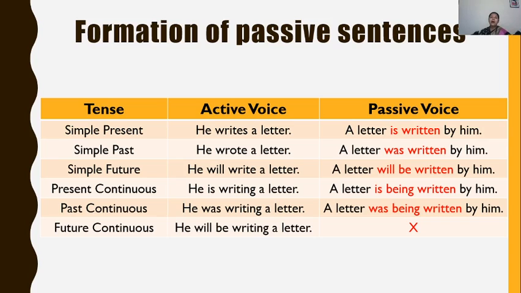So now in past continuous tense, suppose the sentence is he was writing a letter, so the structure in passive will be a letter was being written by him. Future continuous tense, in future continuous tense the sentence doesn't have a passive form, as I told you in the beginning. Future continuous tense can't be converted into passive. Its structure is already in passive.